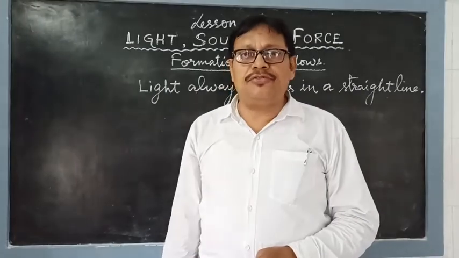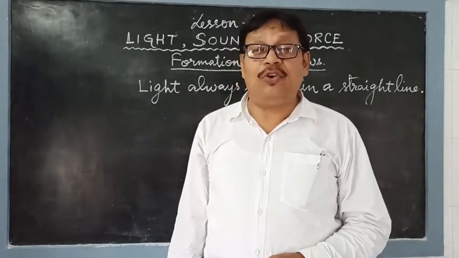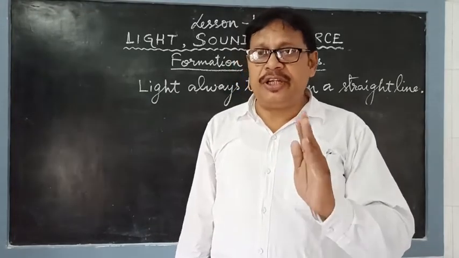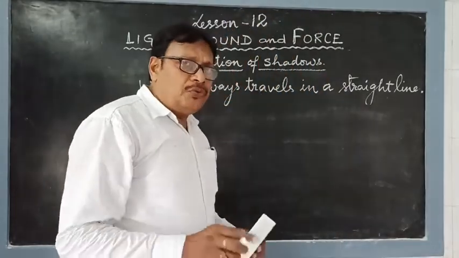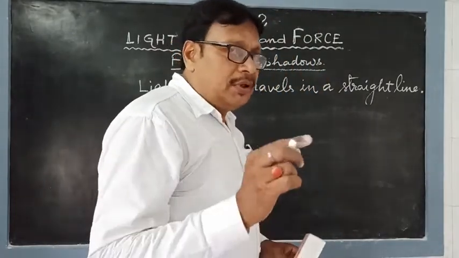Now I think it is known to you that light always travels in a straight path. Now all of you have a torch at your home.